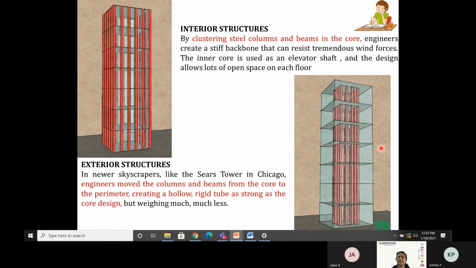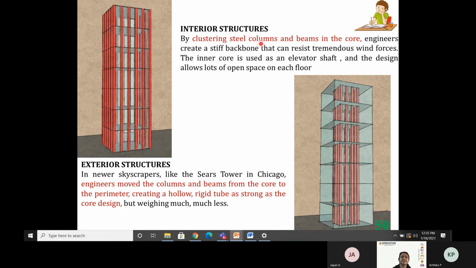This is an interior type of structure, with steel columns and beams clustered in the core. You can see a pink color here. So this is the core. This core is located at the interior, and the exterior part of it is the utility space. So this is called the core.